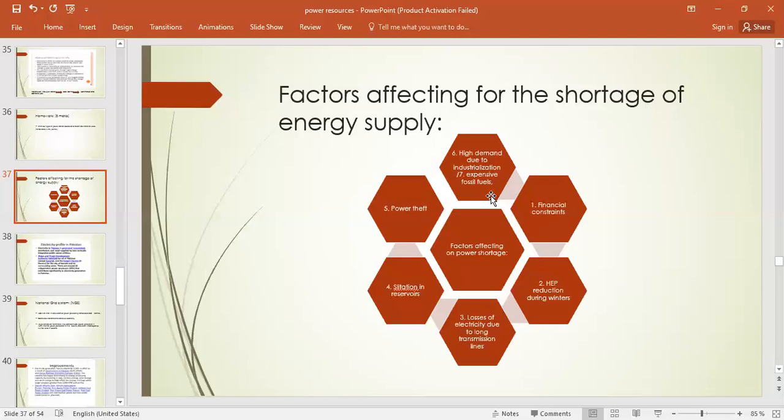Another factor is the high demand due to industrialization, right? When industrialization is there, what happens, beta? Due to that, the demand gets more than its supply, right? That is also one of the factors for the shortage of energy supply, right? We did face this; so many industries were closed down due to that electricity crisis in Pakistan, right?